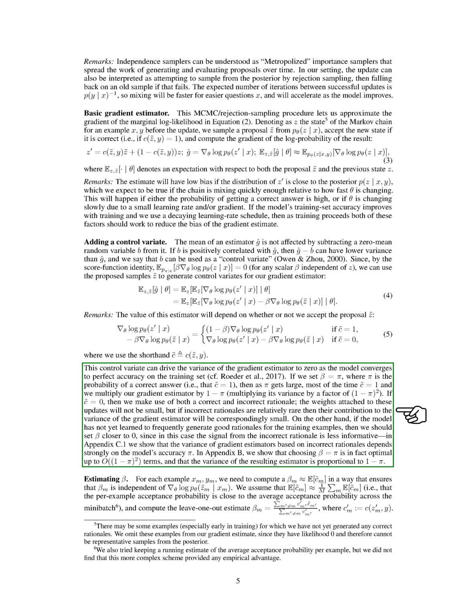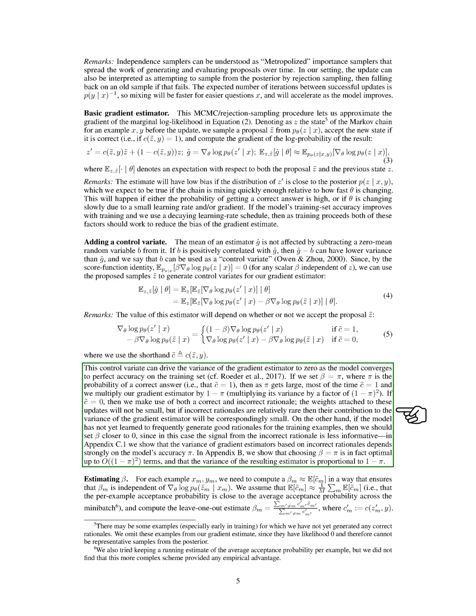We show that the variance of gradient estimators based on incorrect rationales strongly depends on the model's accuracy, pi. We also show that choosing beta equals pi is optimal up to (1 minus pi) squared terms, and that the variance of the resulting estimator is proportional to 1 minus pi.